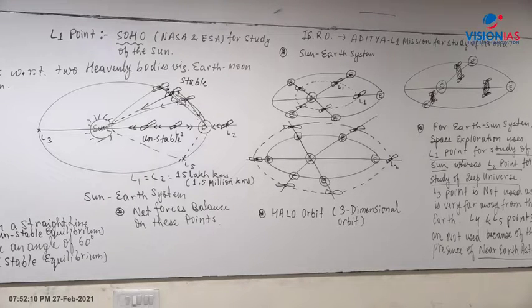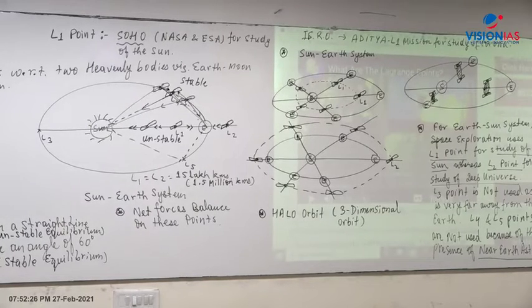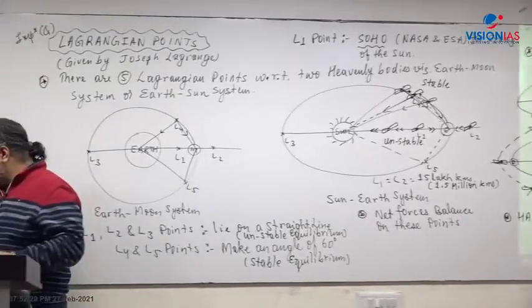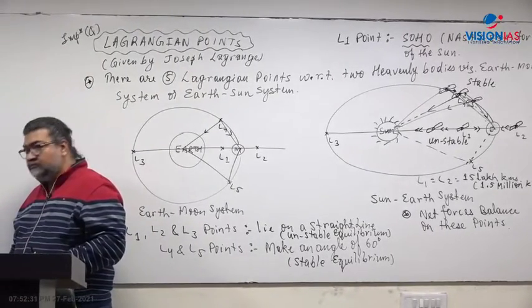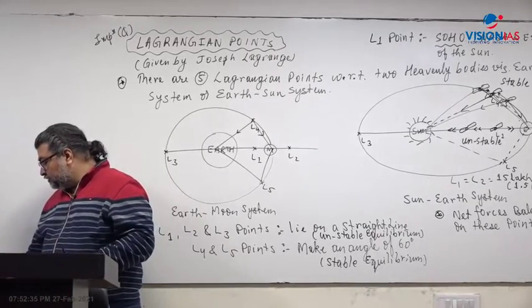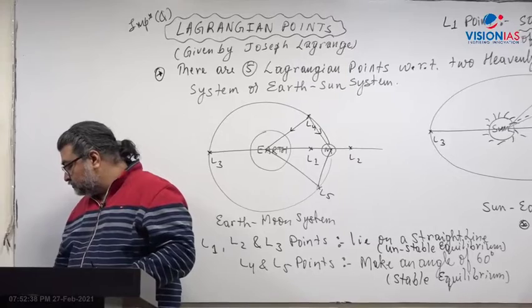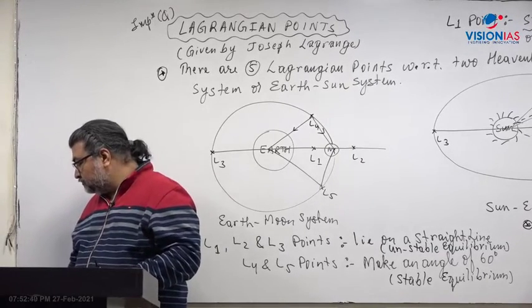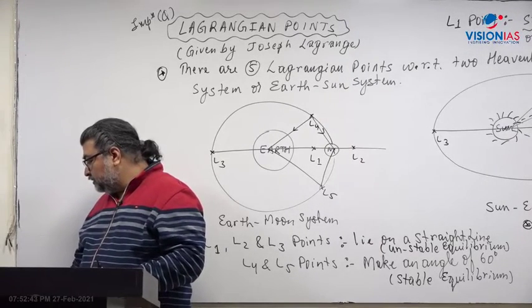Arjit is asking a question: with respect to halo orbit, can it be said that it's the space that moves irrespective of the perigee or apogee? It's a distance with respect to both Earth and the sun, with the movement also changing. Yes, that is almost like that, not completely, but almost. So now let's look at halo orbit.